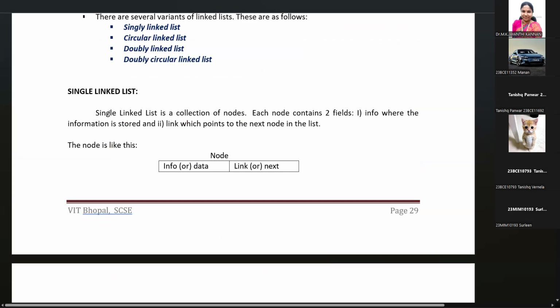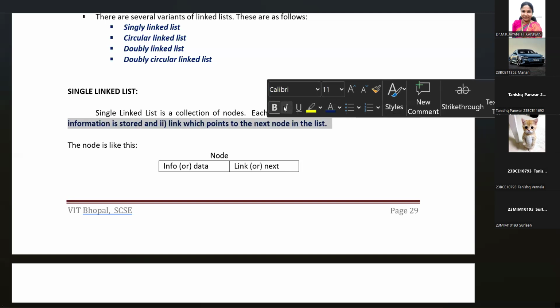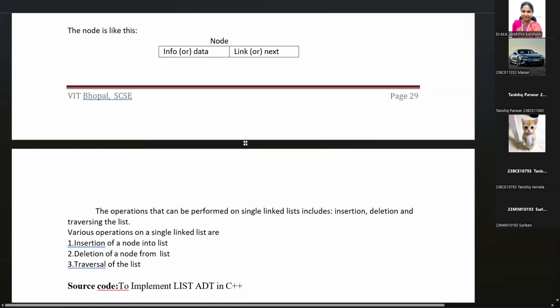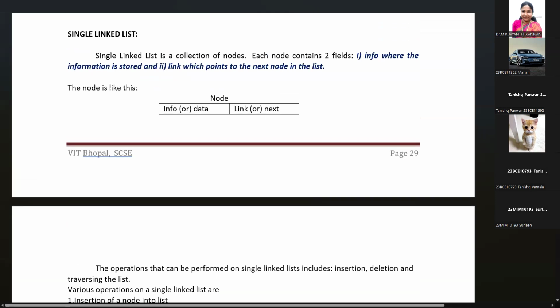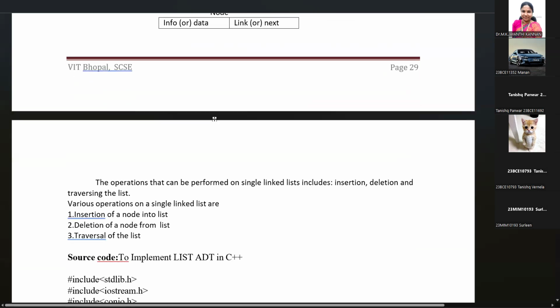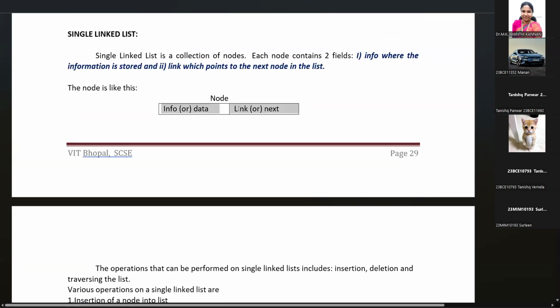If you take the singly linked list, a singly linked list is a collection of nodes. Each node contains two fields: an information field where the information is stored, and a link field where the address value is stored. So the node in a linked list looks like this. A node will have the information or data field, and the link or next field. Any doubt in this?